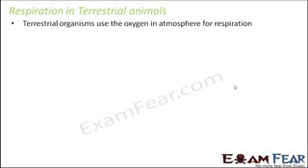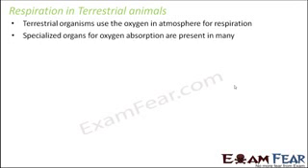Do all terrestrial animals have specialized organs to absorb oxygen? That is what we have to see. Specialized organs for oxygen absorption are present in many, but not all. For some animals, their body surface or skin acts as the organ for oxygen absorption. They do not have any special organ for this purpose.